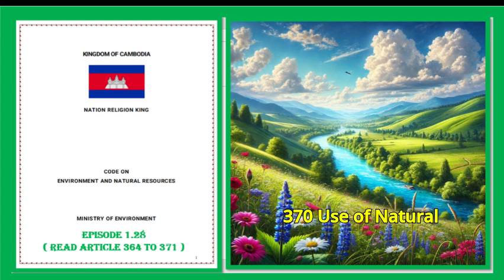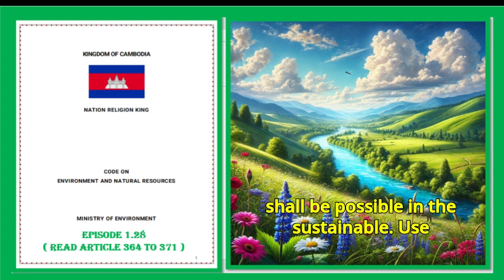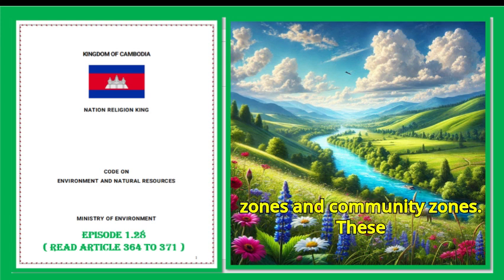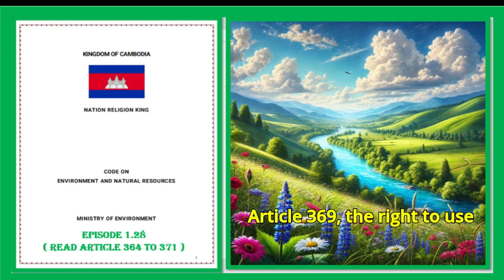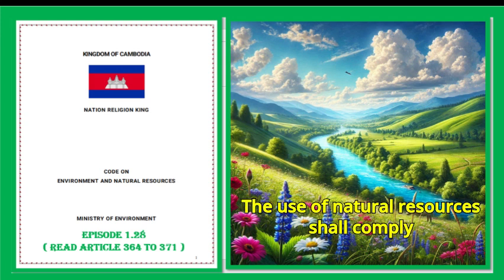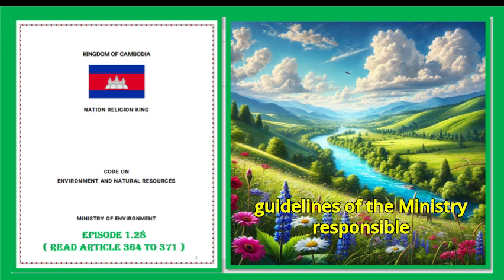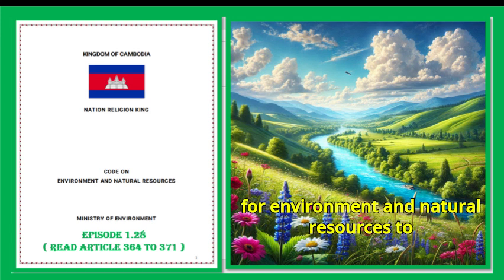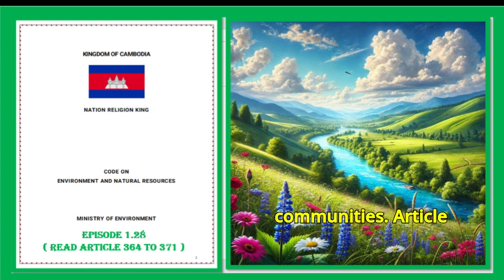Article 370. Use of natural resources. 1. Using natural resources in compliance with this code shall be possible in the sustainable use zones and community zones. These conditions shall not prevent using natural resource byproducts in conservation areas as permitted by Article 369, right to use natural resources, of this code. 2. The use of natural resources shall comply with the management plan and technical guidelines of the ministry responsible for environment and natural resources to ensure the sustainability of natural resources in natural protected area communities.